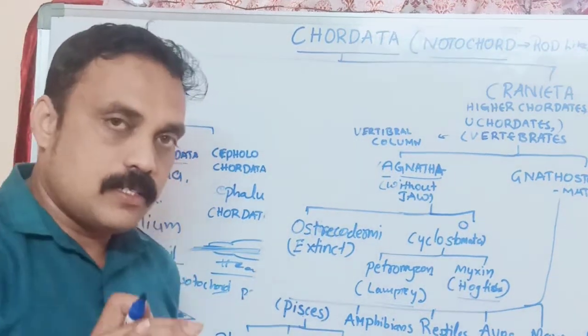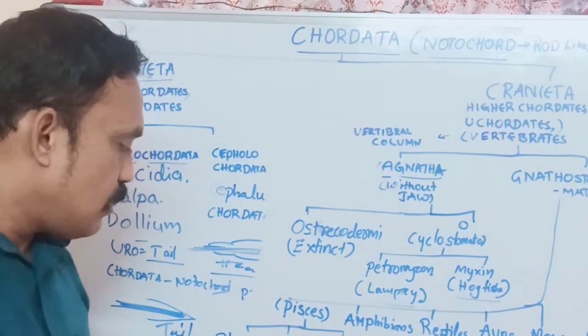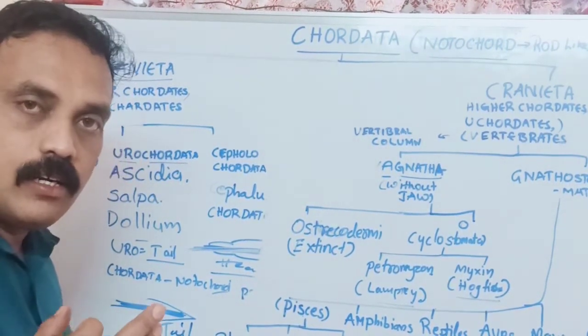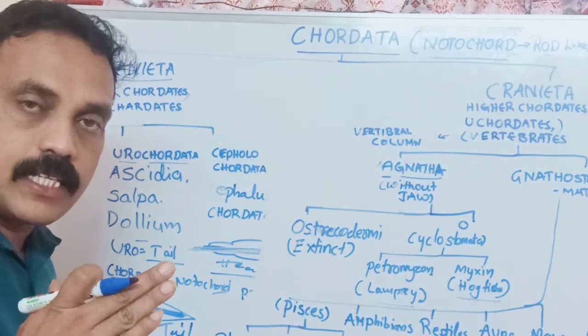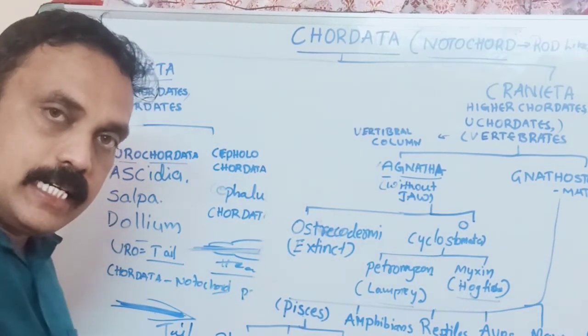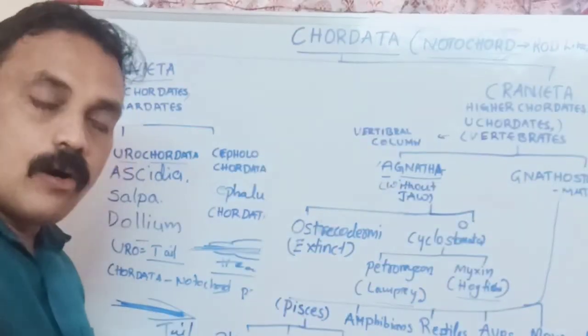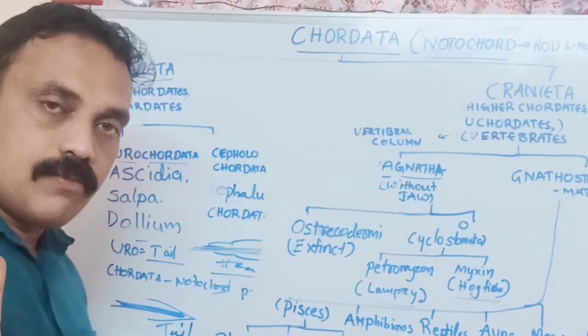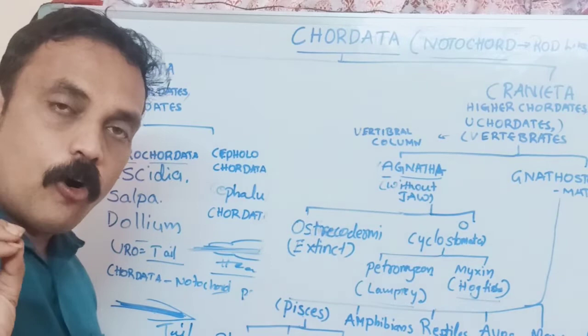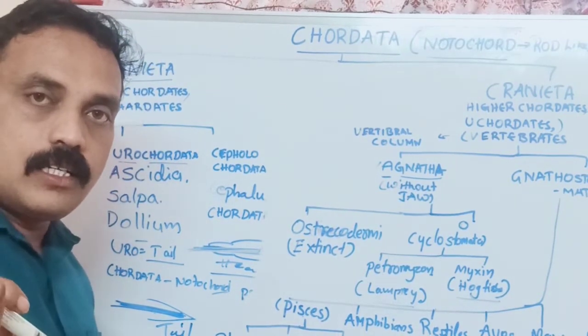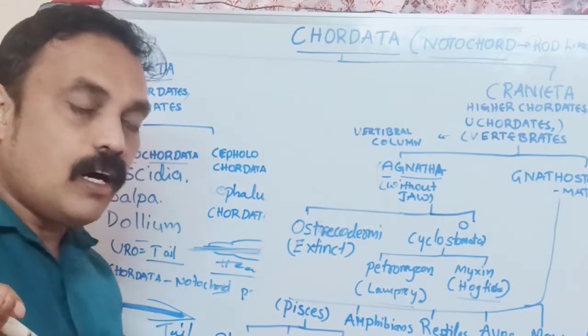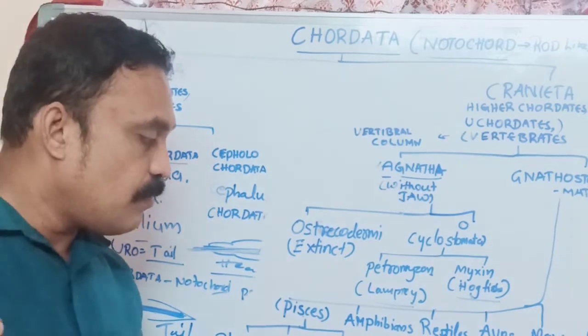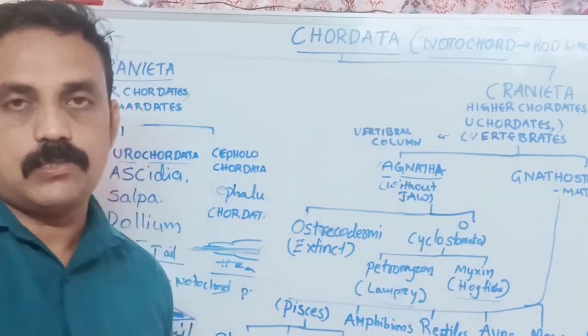Again, fishes are classified into Placodermi, which have placoid scales, already extinct fishes; Chondrichthyes, which have soft bone, and all shark fishes are Chondrichthyes; and Osteichthyes, which we can call bony fishes also.